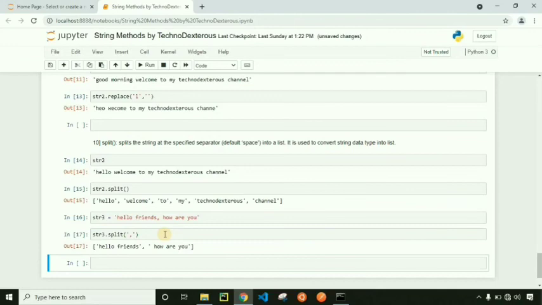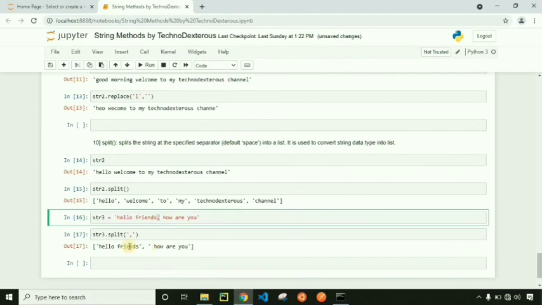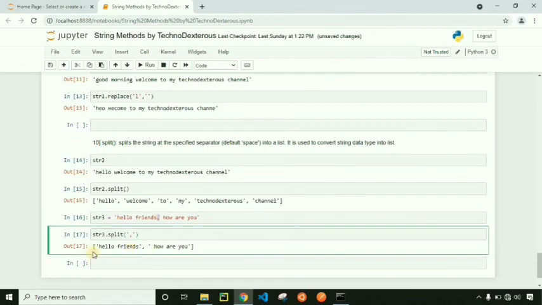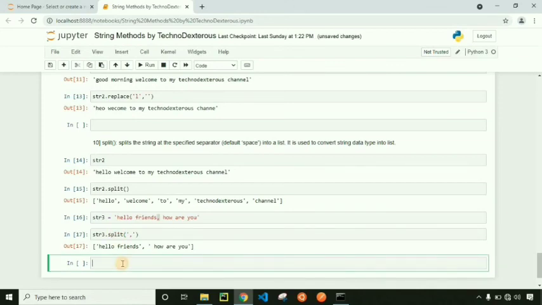It got split at this comma separator because we have provided separator as comma, and we have got a list with 2 elements, hello friends and how are you. In this way, this method is very important because it converts string into list.